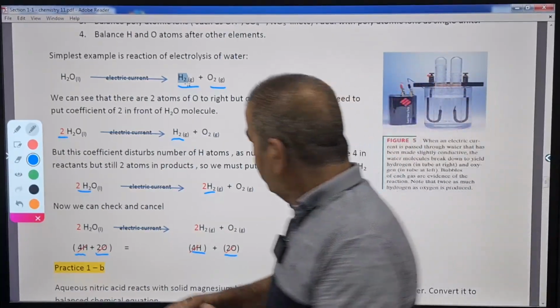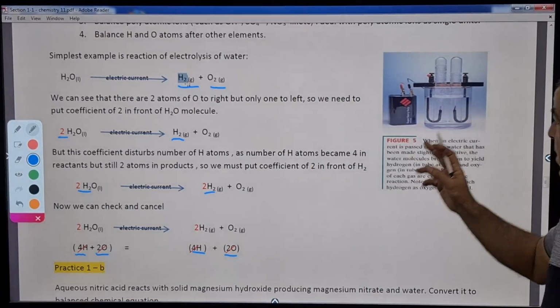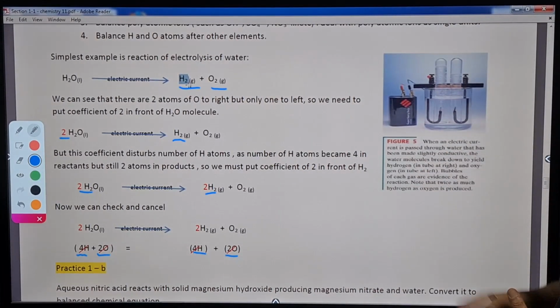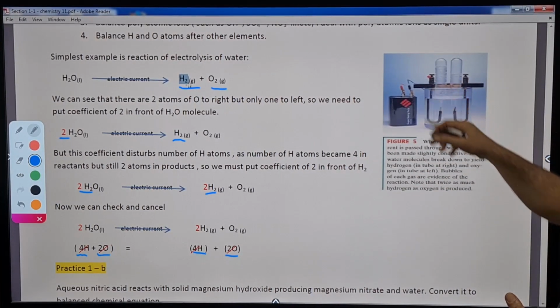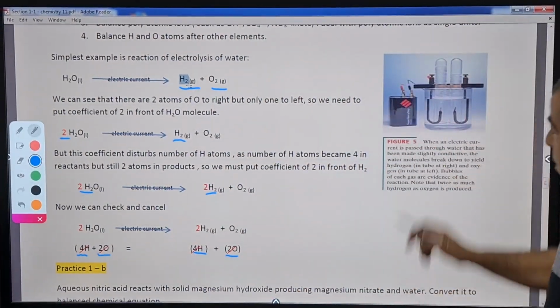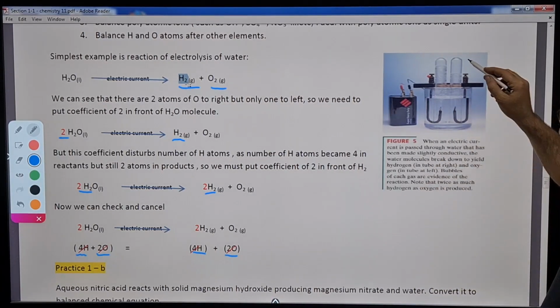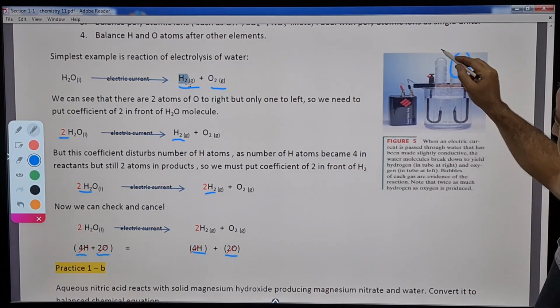Let's move forward and have more examples. Actually, I wanted to share this figure with you. This represents the apparatus of electrolysis of water. Water is being electrolyzed by passing electric current through it, and you see bubbles of hydrogen here and bubbles of oxygen here.